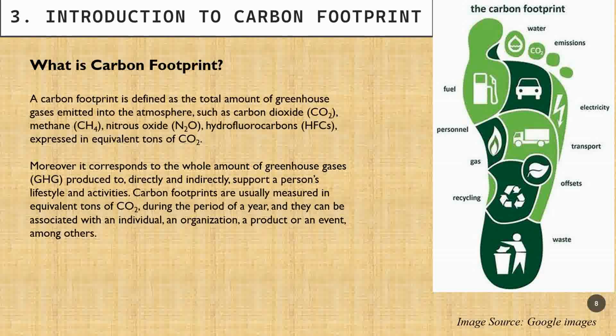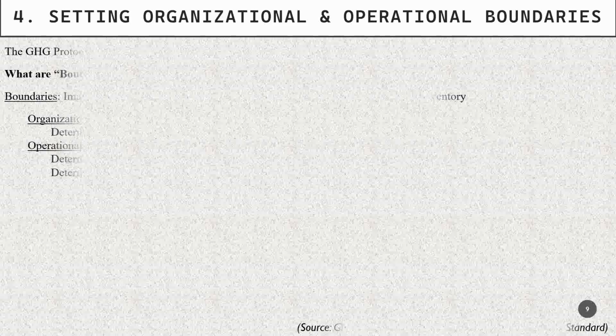For example, the things we use, like a smartphone, the food we eat, the clothes we wear, the vehicles we use, all of these are sources of GHG emission. So we have to calculate the carbon footprint regarding all those things we use in our life. This is a brief definition of carbon footprint.